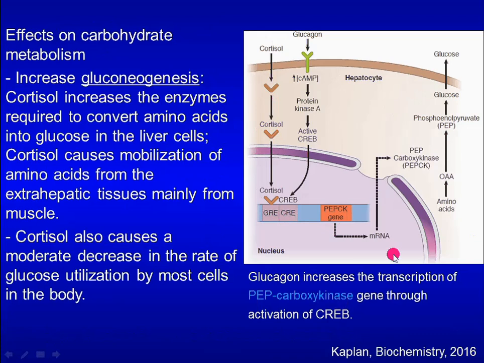In this case, the cortisol receptor works together with CREB. CREB is controlled by glucagon. As a result, cortisol increases gluconeogenesis. Cortisol also causes a moderate decrease in the rate of glucose utilization by most cells in the body.